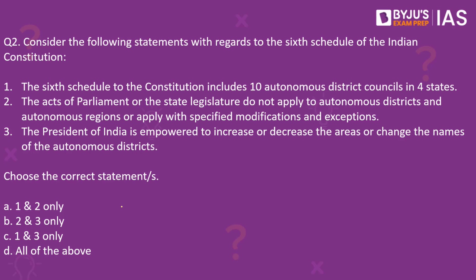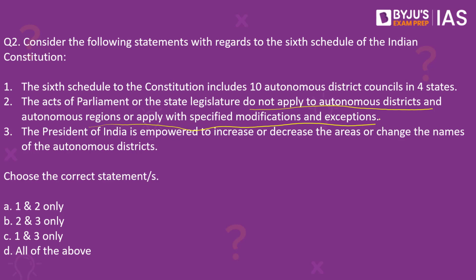Next, question number 2. Consider the following statements with regards to the 6th schedule of the Indian Constitution. Number 1. The 6th schedule to the Constitution includes 10 autonomous district councils in 4 states. Second, the acts of parliament or the state legislature do not apply to the autonomous districts and autonomous regions or apply with specified modifications and exceptions. Third, the President of India is empowered to increase or decrease the areas or change the names of autonomous districts. Which of these given statements is or are correct?